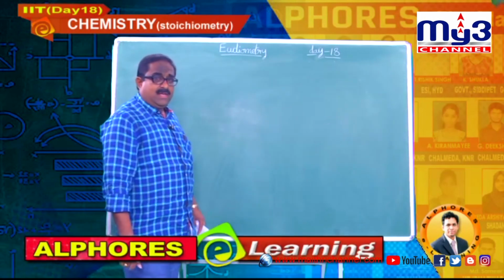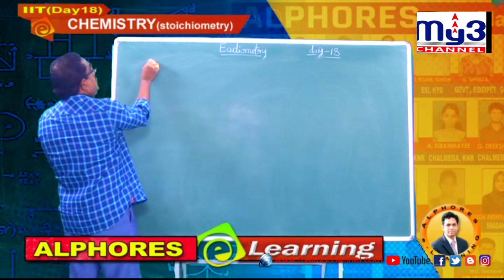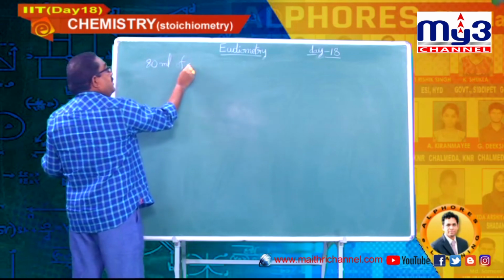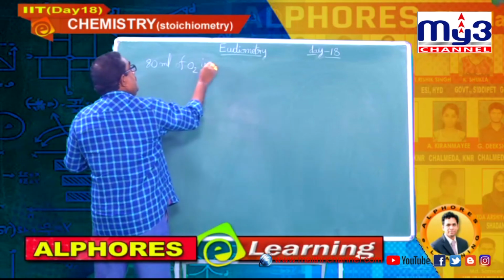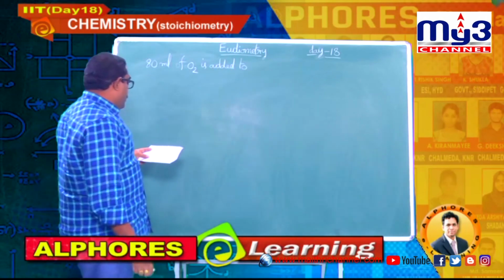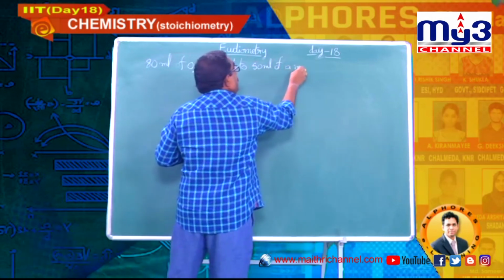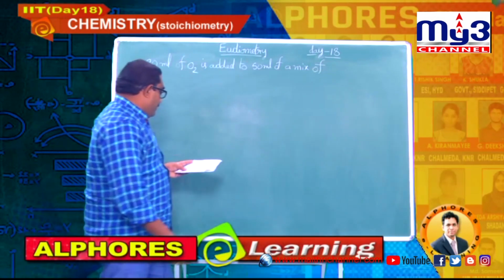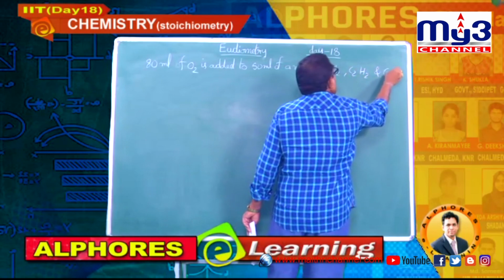Let me go for the next question, students. So please write down. 80 ml of oxygen is added to 50 ml of a mixture of hydrogen, acetylene and carbon monoxide.